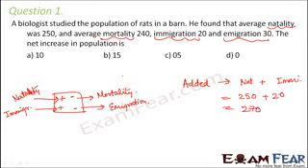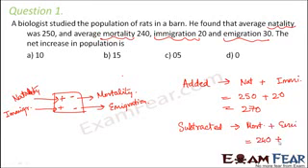So 270 is the increase in population, but at the same time there was a decrease in population also, and this decrease was because of the mortality and emigration. So what will get subtracted from the population? Mortality plus emigration. Mortality here is 240 and emigration is 30, which is equal to 270.